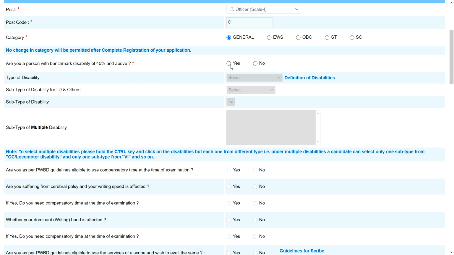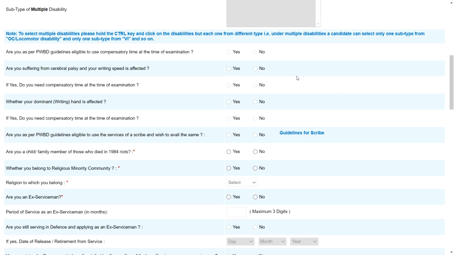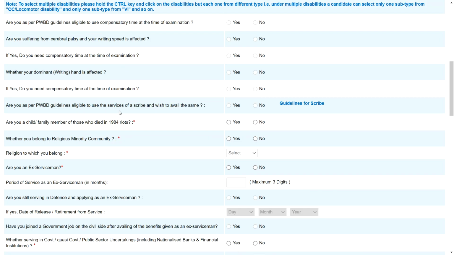If you are a PWD candidate, you need to select yes. Then select the type of disability here, and then the subtype of disability. If you are not a PWD candidate, simply click no, and all these fields are disabled. Then, as per PWD guidelines, do you want to use compensatory time? If you are from PWD, click yes, otherwise no. These guidelines are basically for PWD candidates, so you can read them up to here.